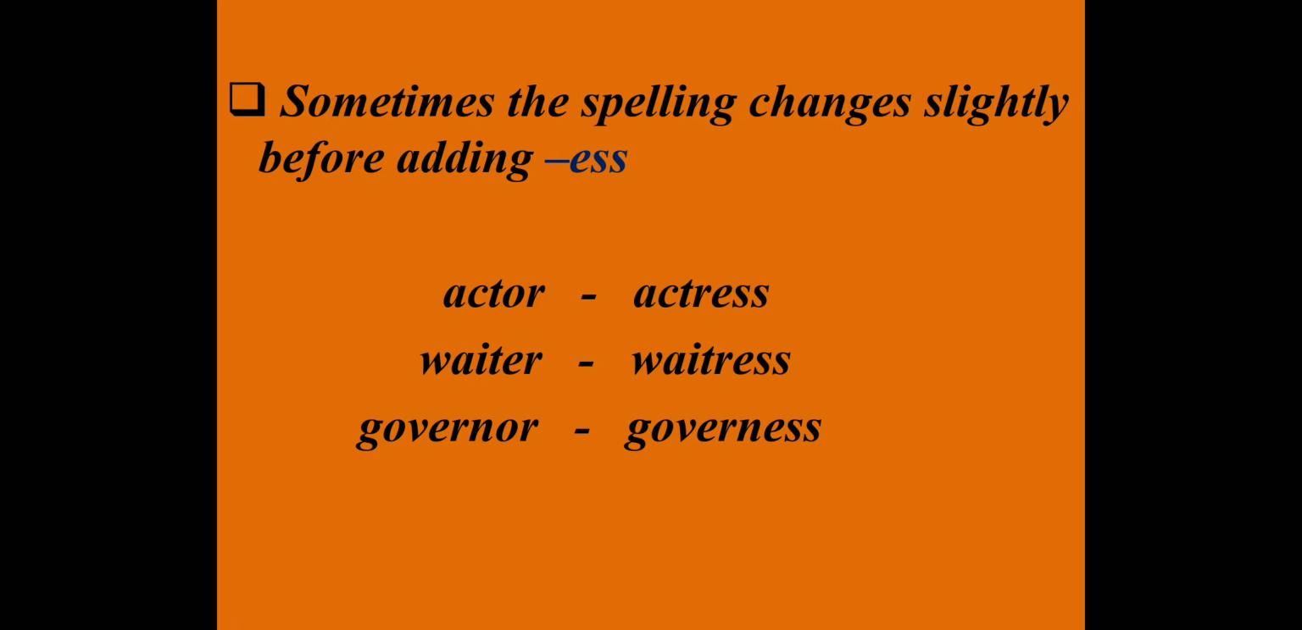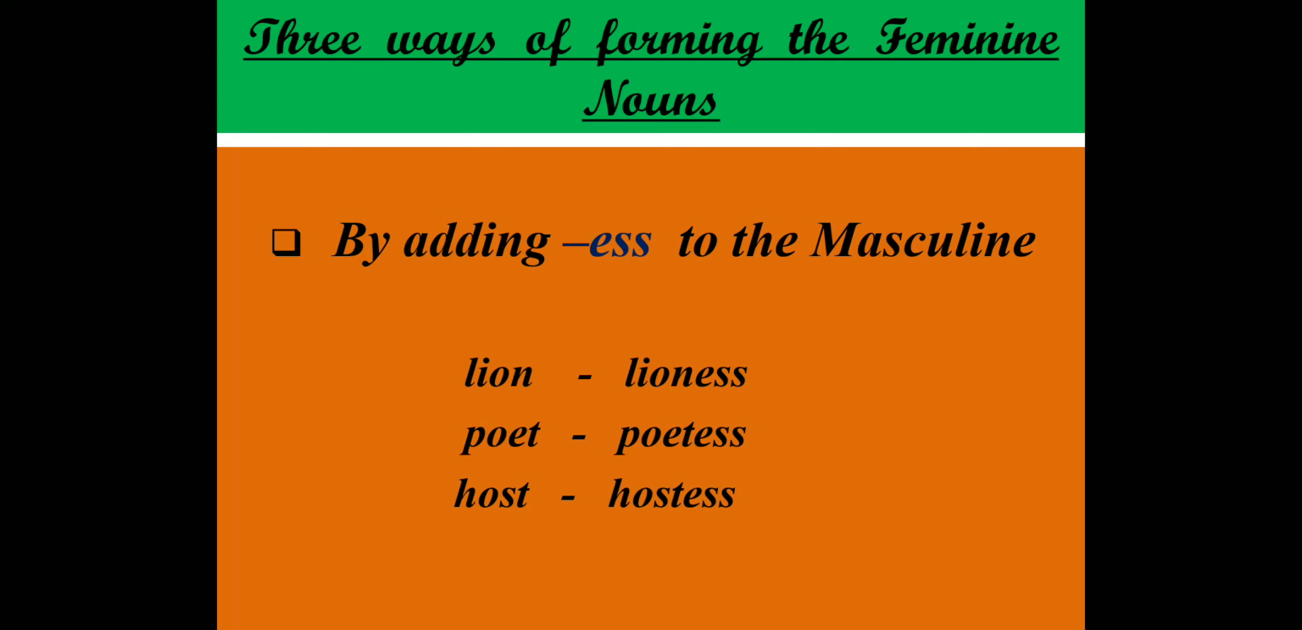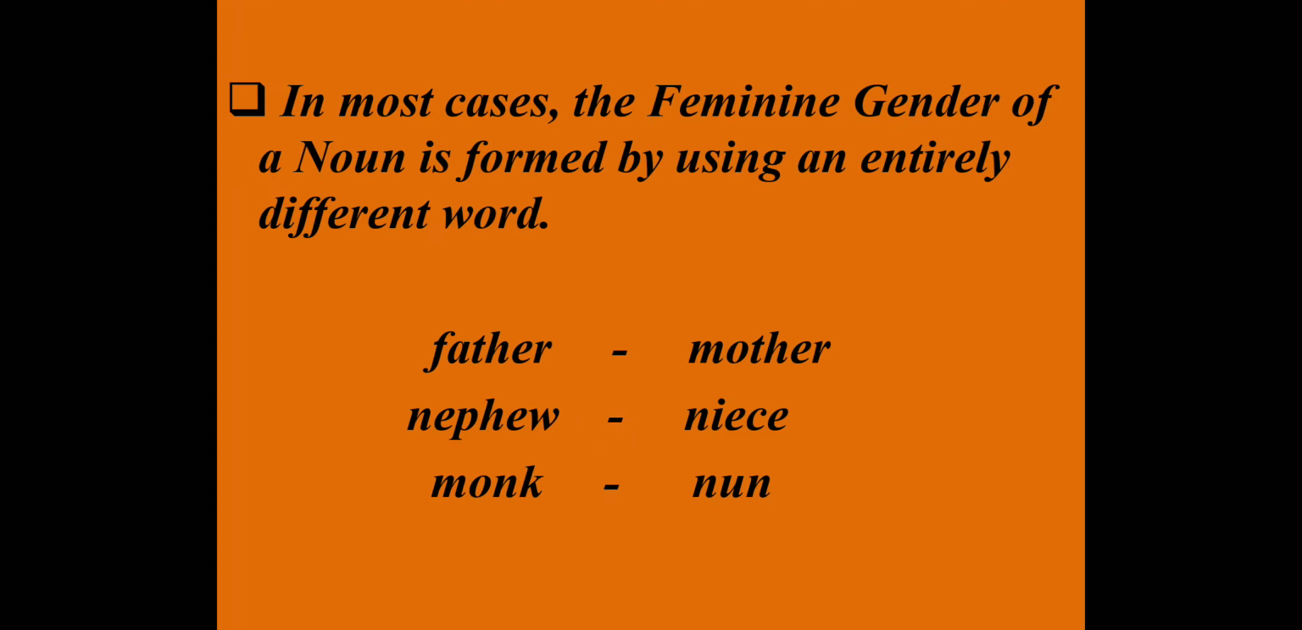Again, you have to learn the otherwise also. If we are asked what is the masculine gender of actress, you should be knowing, okay, it is actor. Waitress, it is waiter. What is the masculine of lioness? It is lion. So you have to know it both ways.